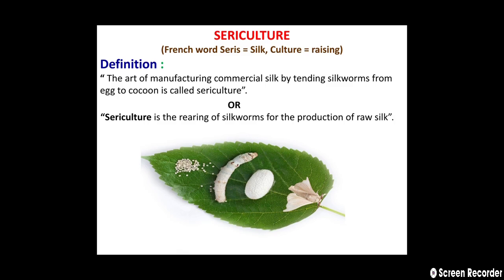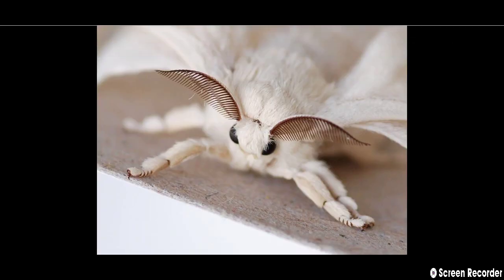So these are the two definitions of sericulture. And in the image on a leaf we can see the four different life stages of silkworm, that is egg, larva, pupa or cocoon, and the last one is the adult moth. This is the adult moth of the mulberry silkworm.